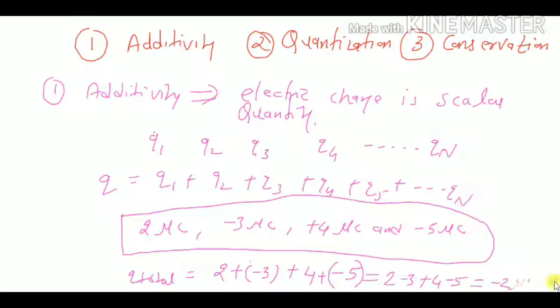So this is what additivity is. Okay. So how can you write it? Additivity of electric charge means that the total charge of a system is the algebraic sum, remember, it's the algebraic sum of all the individual charges located at different points inside the system. So this is simply additivity of charges.